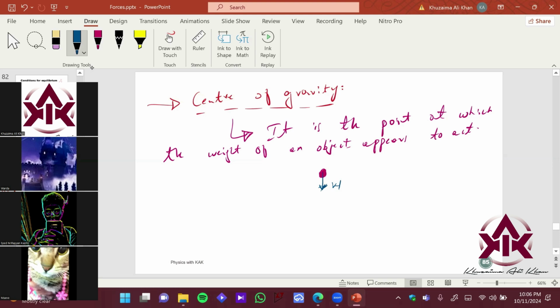So you are assuming that we have masses over here also, over here also, but usually for simplicity we take it for geometric objects. Let's say for circles, for squares, for rectangles, your geometric center is the point of center of gravity. Does that make sense? Okay. So let's find the center of gravity for regular objects, for regular shapes.